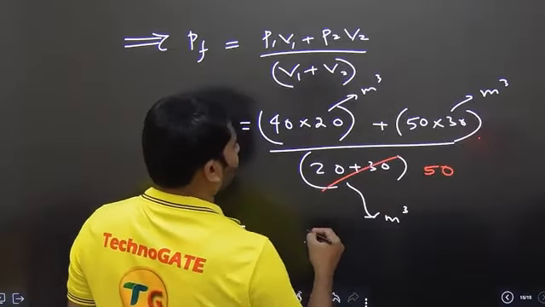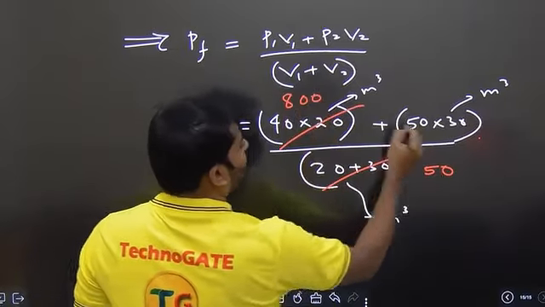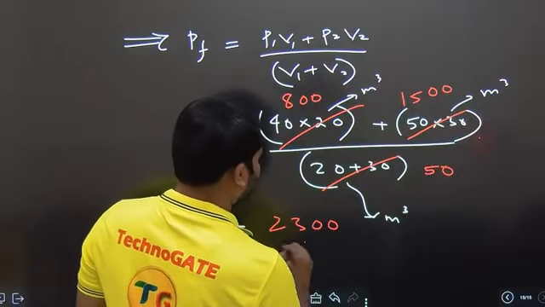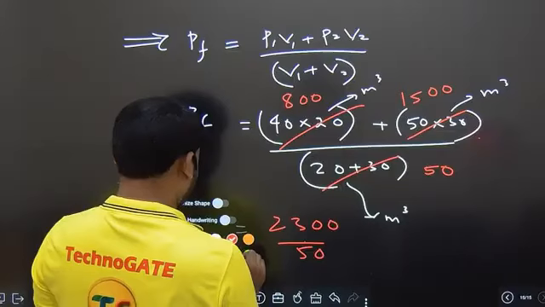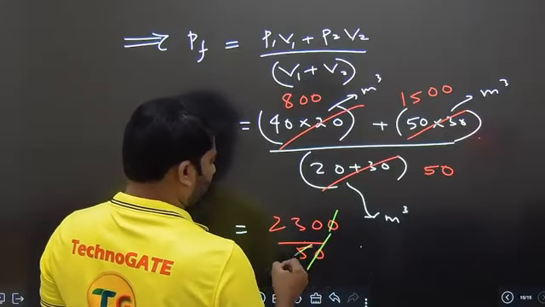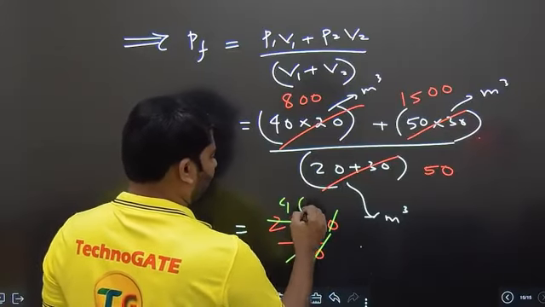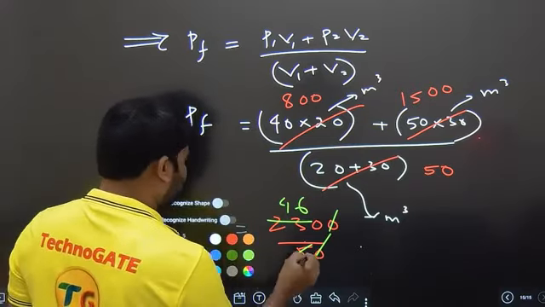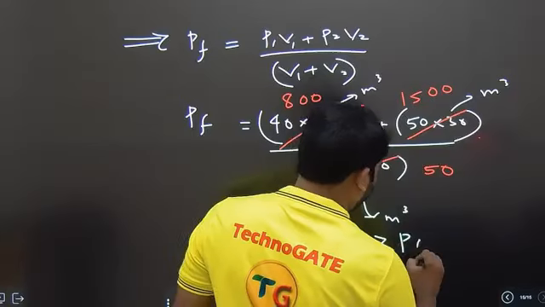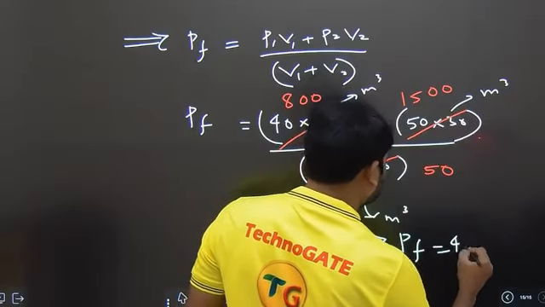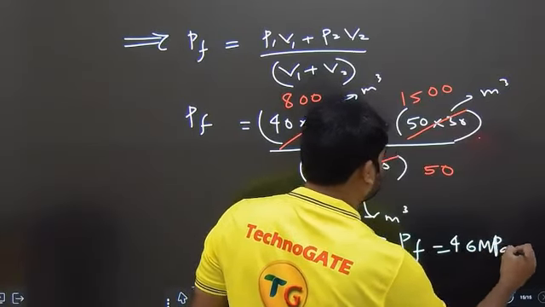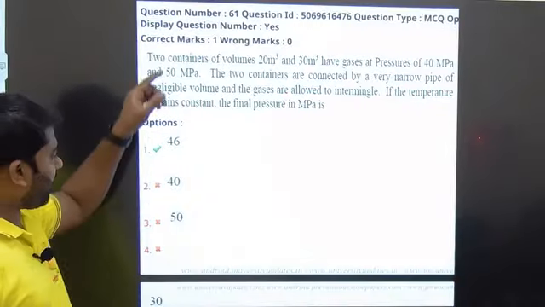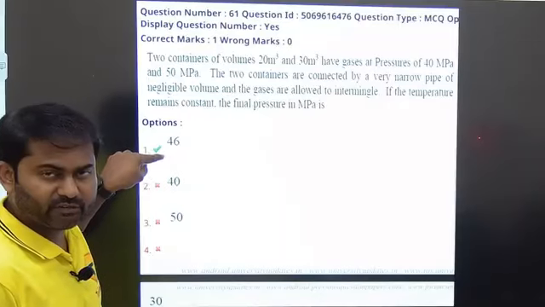50, this 800, 1500. This will become 2300 by 50, 0, 0, 5 4s are 20 and 5 6s are 30, 46. So we are getting the final pressure in this combined cylinder as 46 megapascal. 46 megapascal, and it is matching with the first option. That's how we need to solve it.